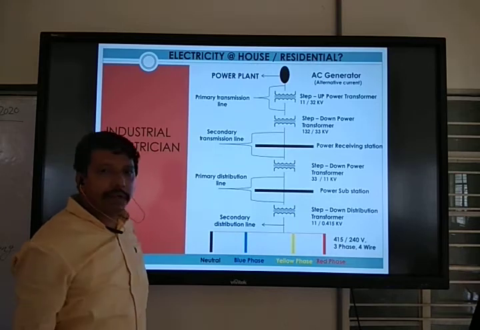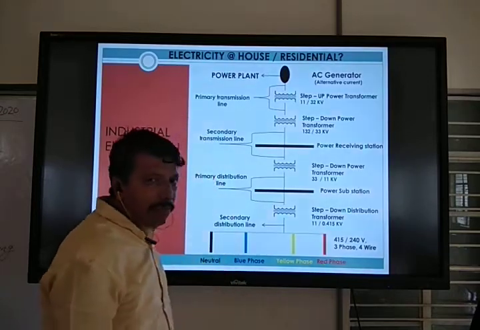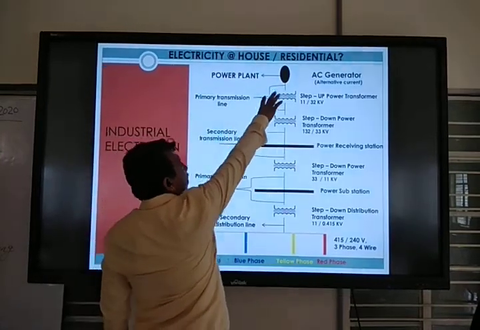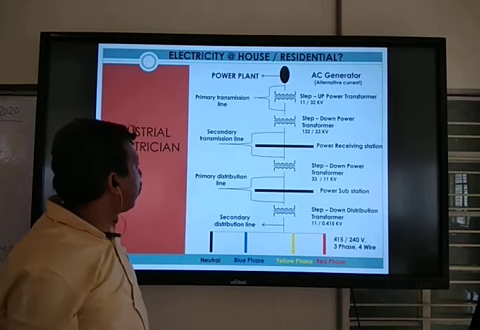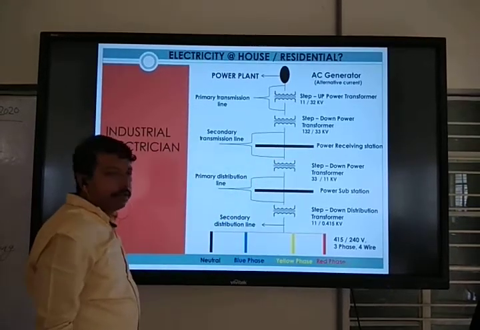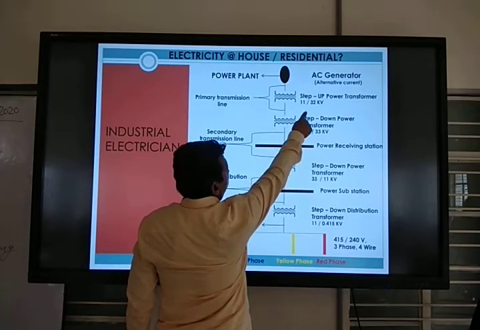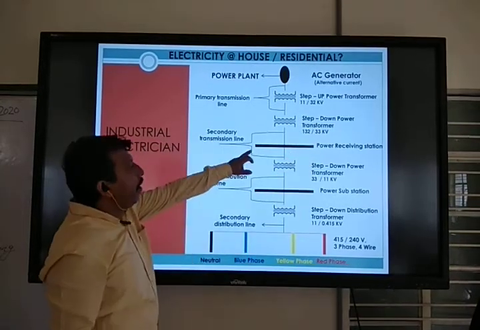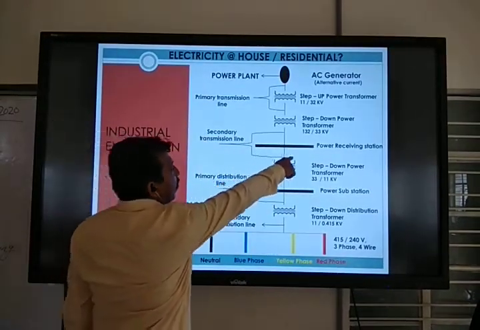So we have three types of line: primary, secondary and distribution. The first is the primary transmission line, coming to the transformer. Then after one step-down transformer, it goes to the power receiving substation.